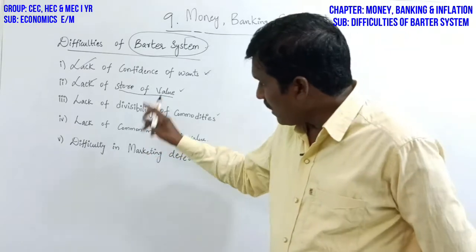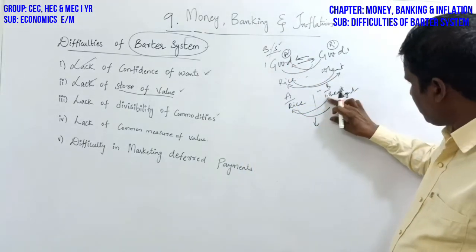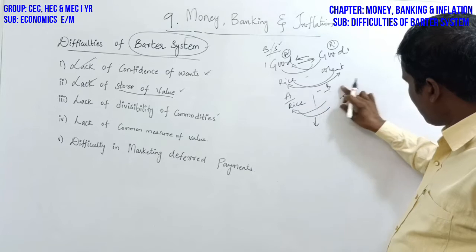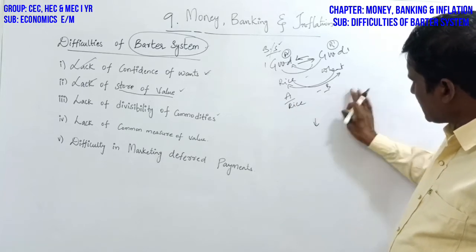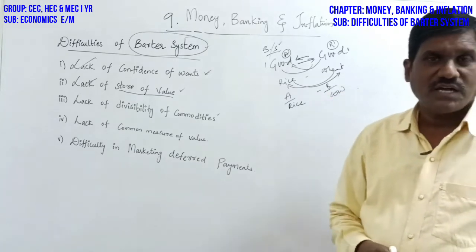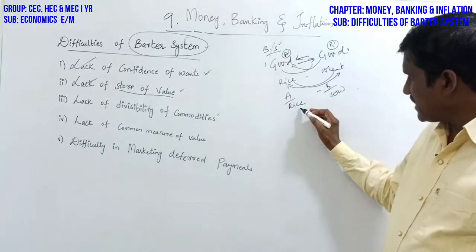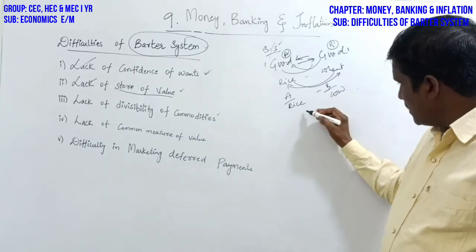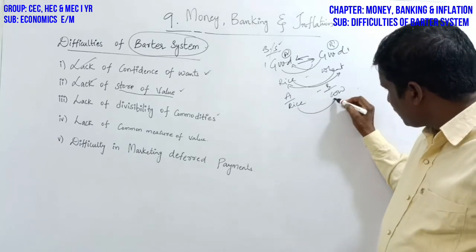What is the lack of divisibility of commodities? For example, here let me analyze it clearly. Suppose one person has rice, simple, no problem. But another person has a cow. How can they exchange one good for another? ఇతని దగ్గర రైస్ ఉన్నాయి, ఇతని దగ్గర కవ్ ఉంది. రైస్ ఇచ్చి కవ్ తీసుకోవాలి, డబ్బులు లేవు అప్పుడు. మరి రైస్ ఎన్ని ఇస్తే కవ్ ఇస్తాడు?